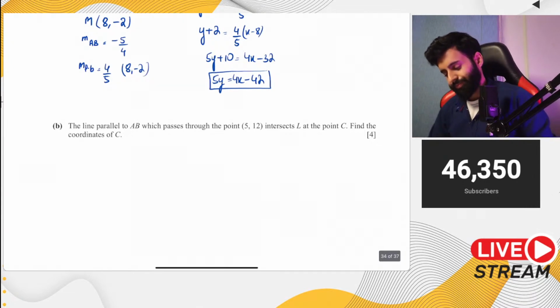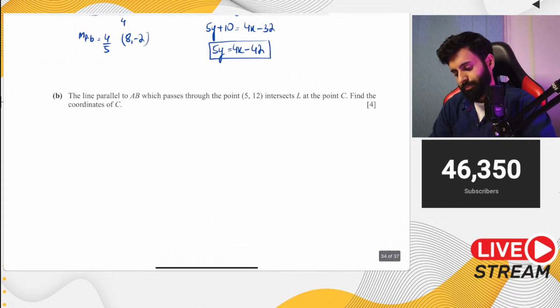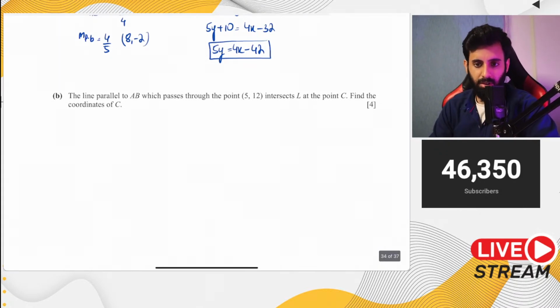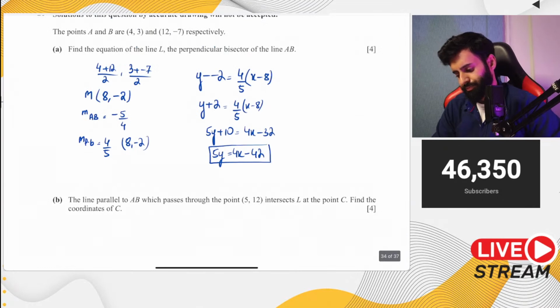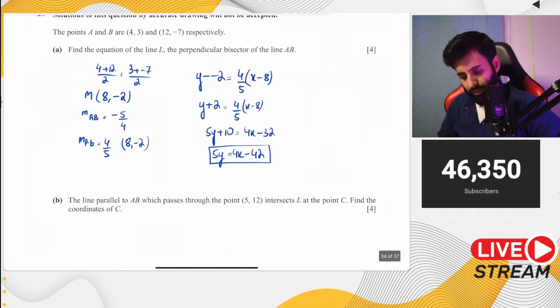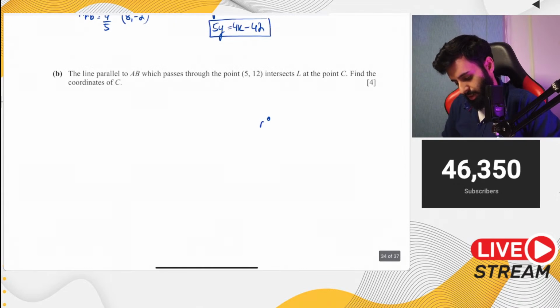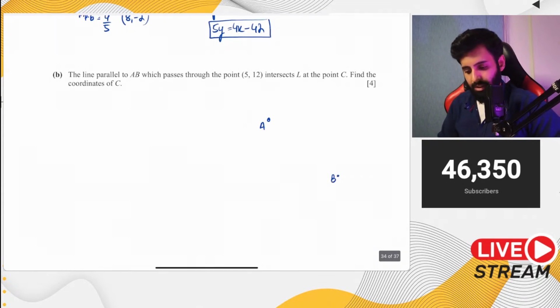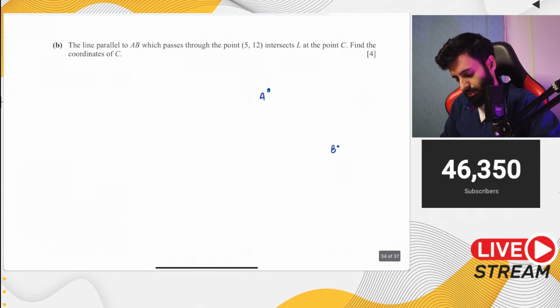Now look, for questions like these, it's always a good idea to visualize what's going on. Make a rough sketch of what's going on. So the question here says the line parallel to AB. Now where is AB? Let's just have a rough sketch of what's going on. A has coordinates 4, 3 and B has coordinates 12, -7. So that means if A is somewhere over here, B will be somewhere over here. It's going to be towards the right and down. So 12 and -7, so that means it's going to be something like this.